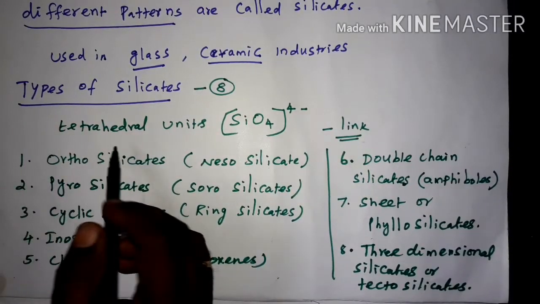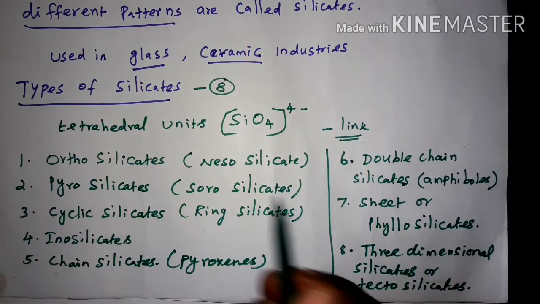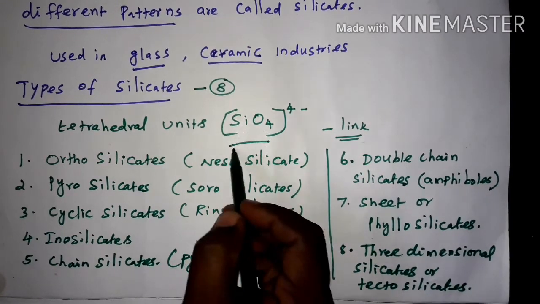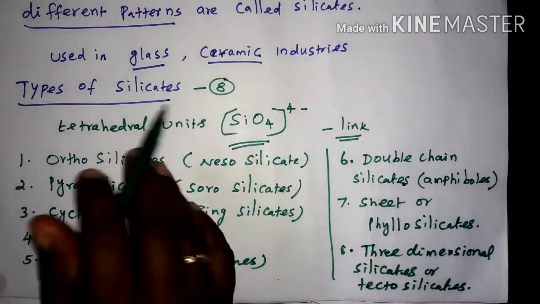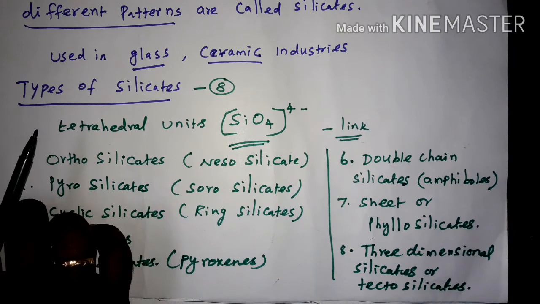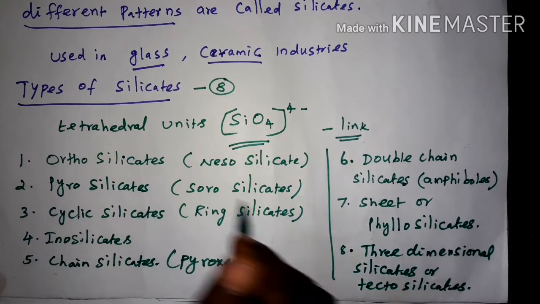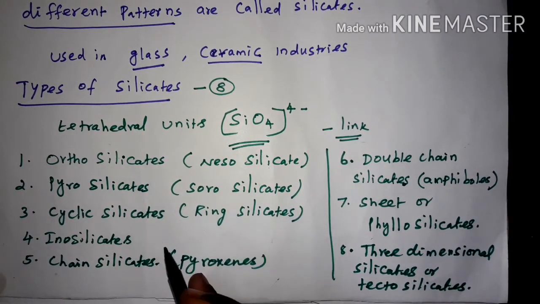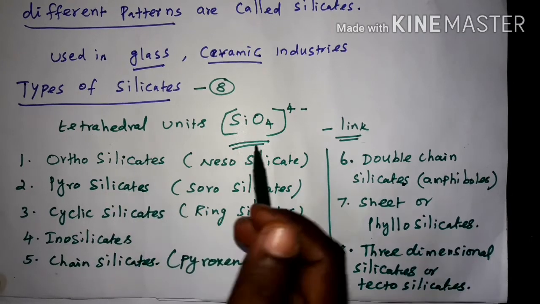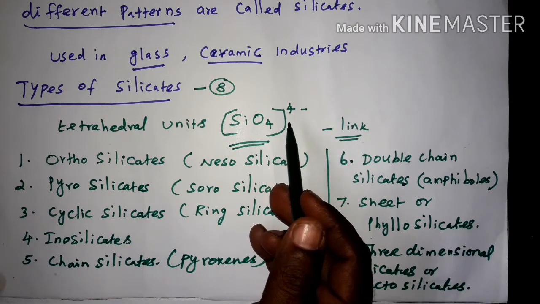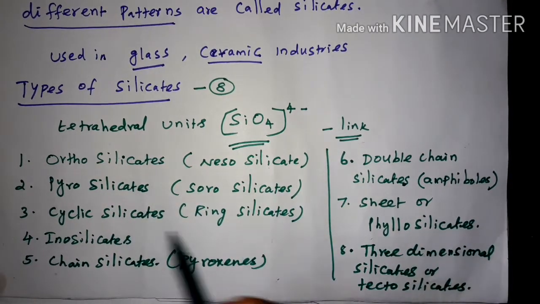In all those types, the SiO4 4 minus units are arranged in different ways, so that they are classified into 8 types. Now we are going to see one by one how the SiO4 4 minus units are arranged in all the different types.